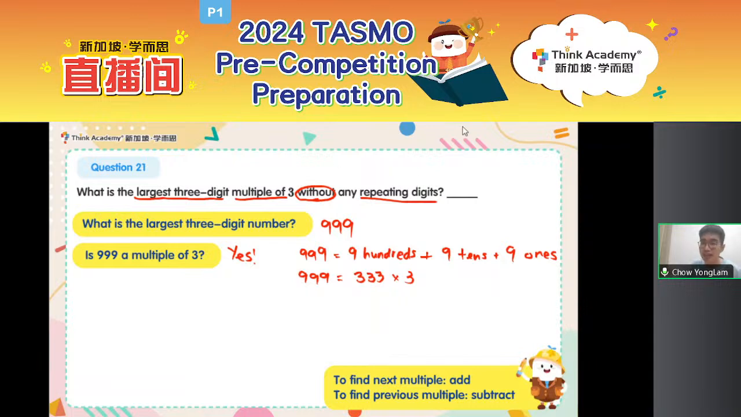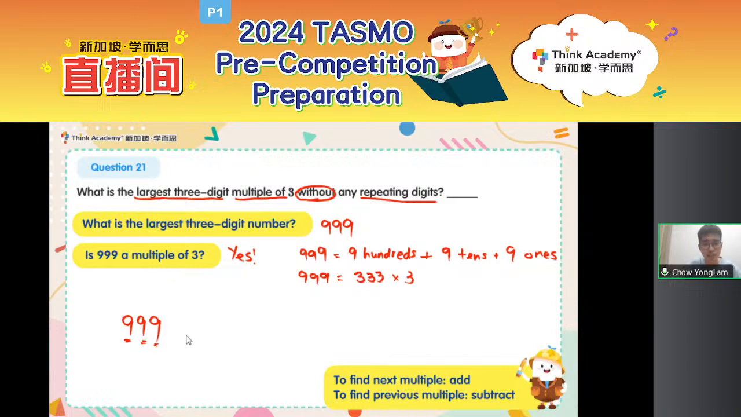But then, can I just say my answer is 999? Largest 3-digit multiple of 3. Hey, don't be that fast yet, okay? Because remember, I still have one more condition to check. That is without any repeating digits. No 2 digits can repeat. So in 999, we have 3 nines. We repeated 9 3 times. So obviously, we cannot choose this as the answer because it has repeating digits.